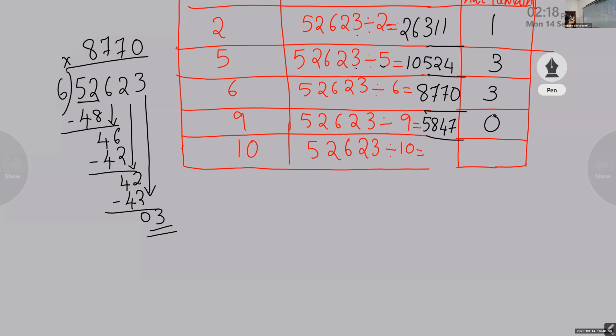John, have you completed the last one, divide by 10? Not able to do? Okay, now who can tell me the answer for the last one? Yes, children, you can tell me the answer. 5,262.